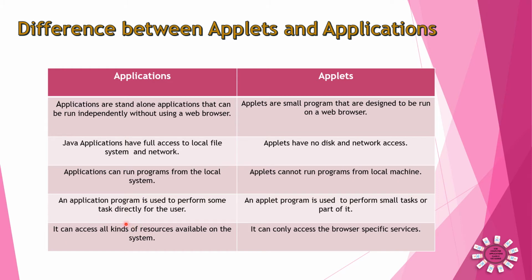Application is used to perform some task directly for the user. For example, if you want to find the greatest number or smallest number, these small programs directly can take input from us. But an applet is used to perform a small task or part of it, not directly. That means part of the program also can be done by using an applet. And applications access all kinds of resources available in the system, and applets cannot access all the resources available in the system because they have to follow the browser specific services.